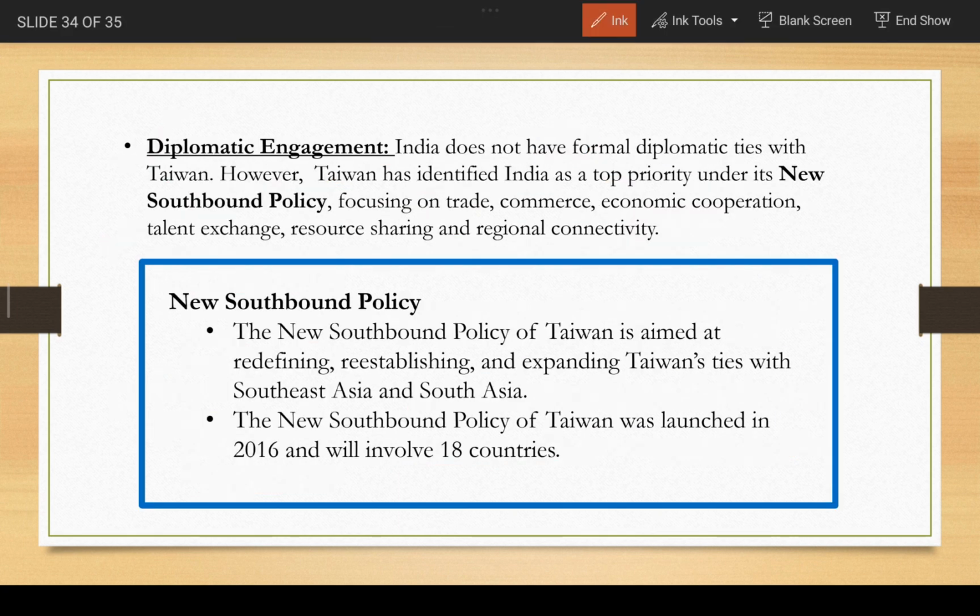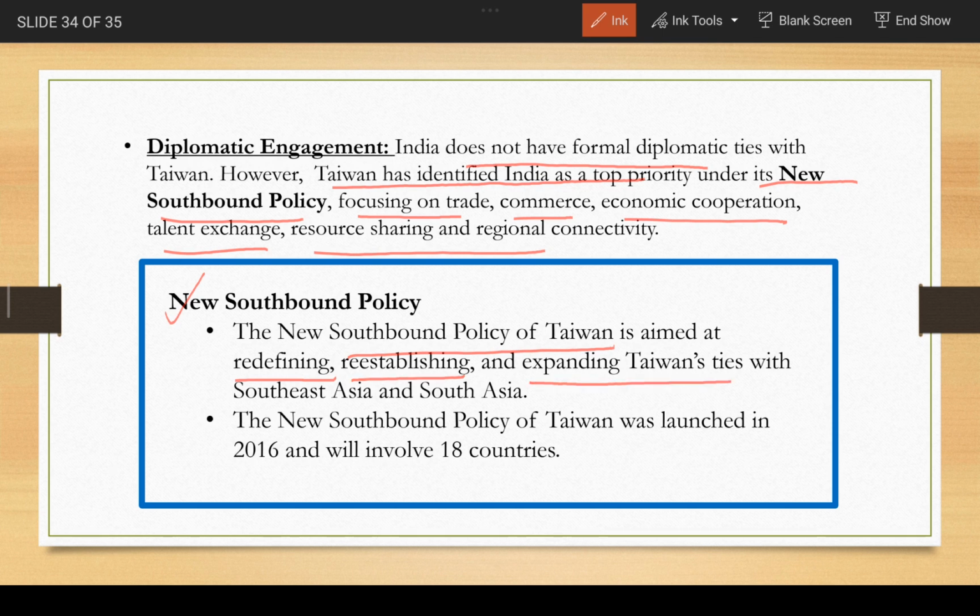Diplomatic engagement की बात करें तो we have said it many a times that India is not having formal diplomatic ties with Taiwan. However, Taiwan has identified India as a top priority under its new southbound policy, which is focusing on trade, commerce, economic cooperation, talent exchange, resource sharing, and regional connectivity. So, what is this new southbound policy? It's the policy of Taiwan, which is aimed at redefining, re-establishing, and expanding Taiwan's ties with Southeast Asia and South Asia and India. And Taiwan has identified India to be the top priority.